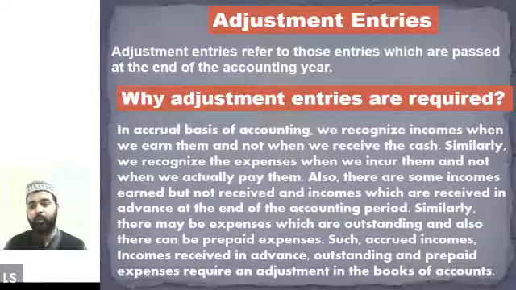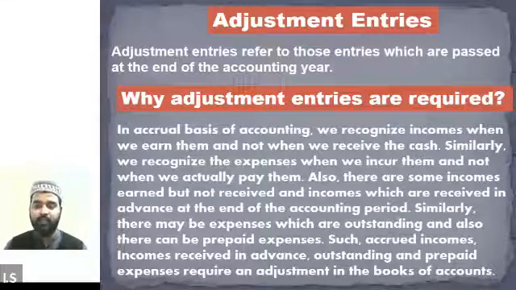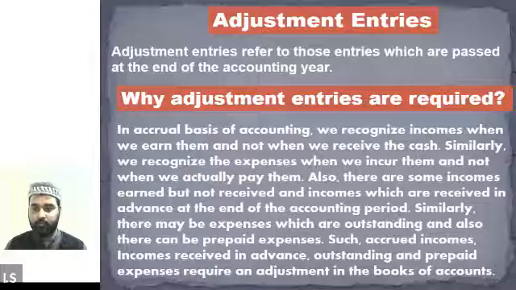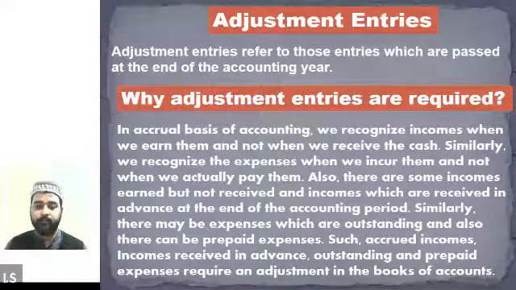Accrual basis accounting basically means that we should recognize any income or expense as and when they are incurred, or they are due, instead of recording the expenses or income on the basis of cash. So most of the time we prepare the account on accrual basis, not on the basis of cash.